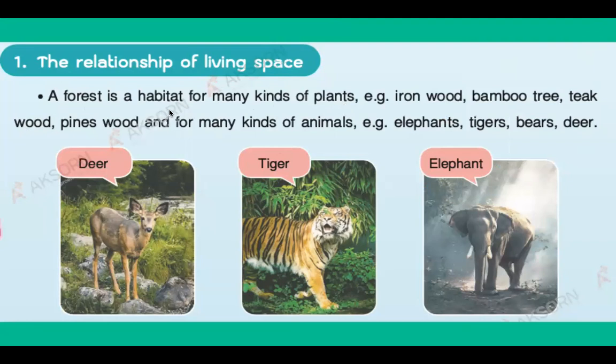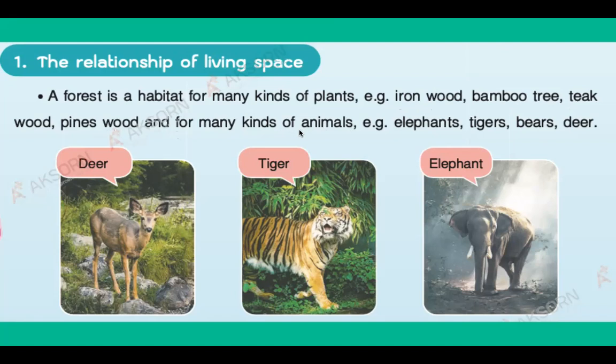Or a forest is a home for many different kinds of plants. For example, ironwood. Bamboo tree. Teak wood. Pines wood. And for many kinds of animals.